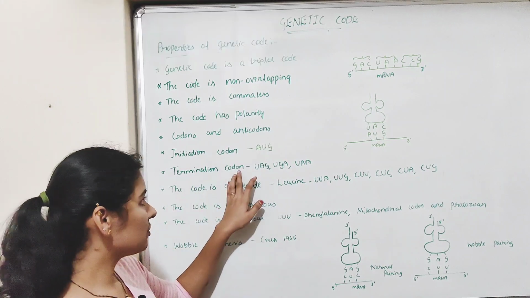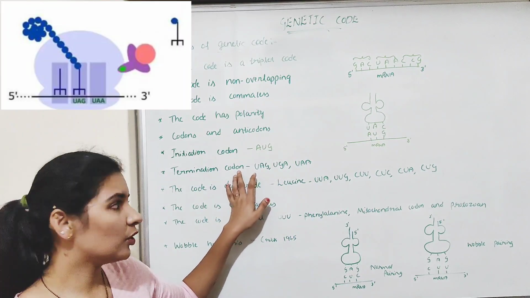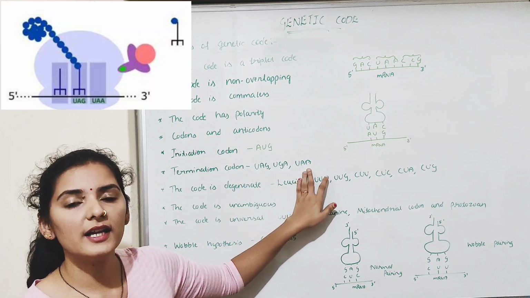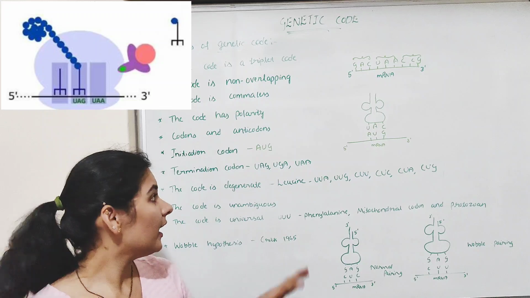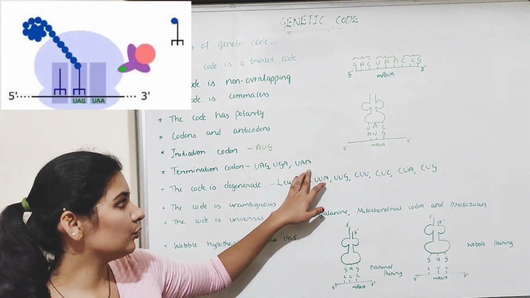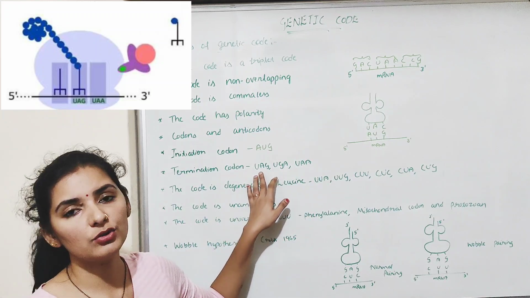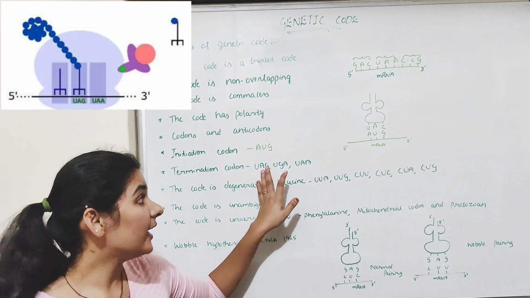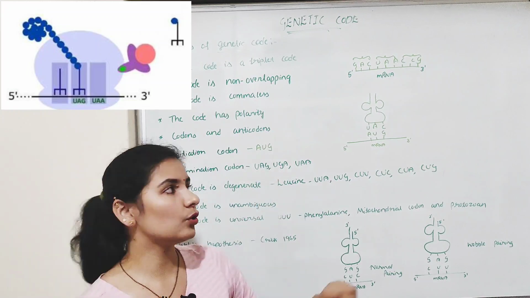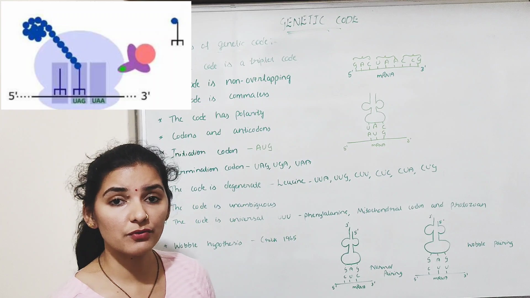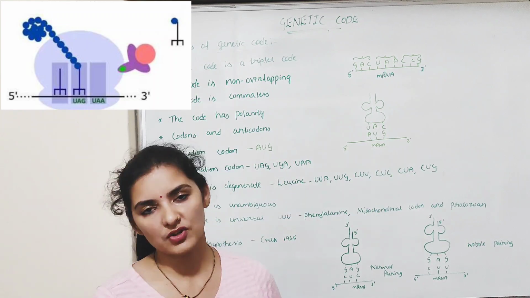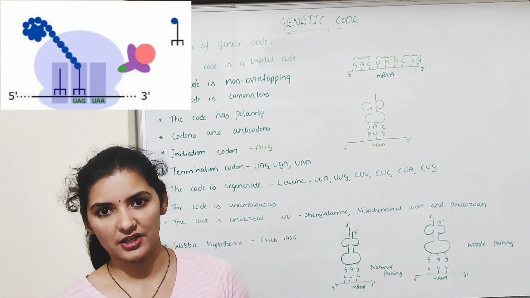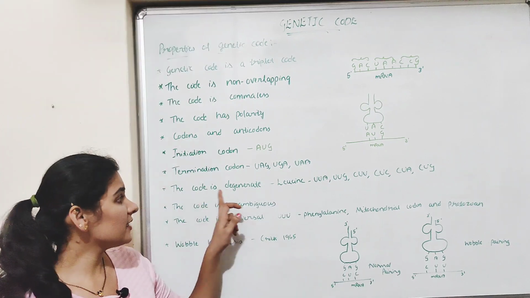Next is termination codon. Out of 64 codons, 3 codons will not code for any kind of amino acid. That's why they are called nonsense codons. They are UAG, UGA and UAA. So these 3 codons will not code for any amino acid, and these codons will not have an anticodon on the tRNA, because of which the presence of these codons on the mRNA will terminate the translation, or it will stop the translation process.